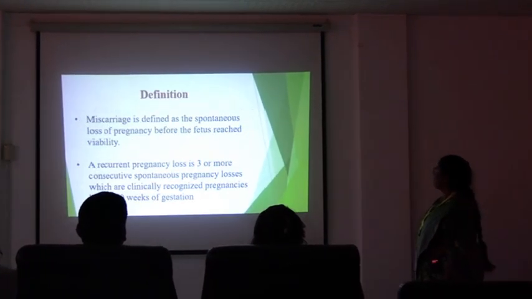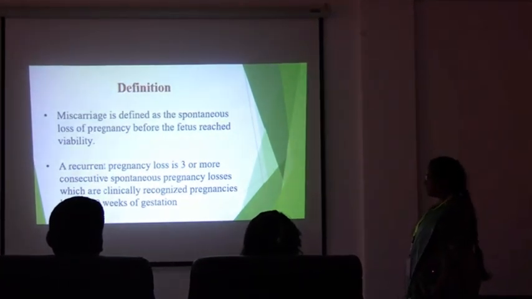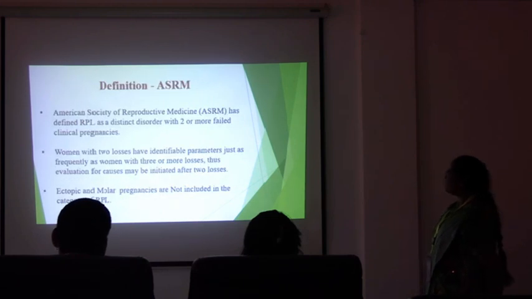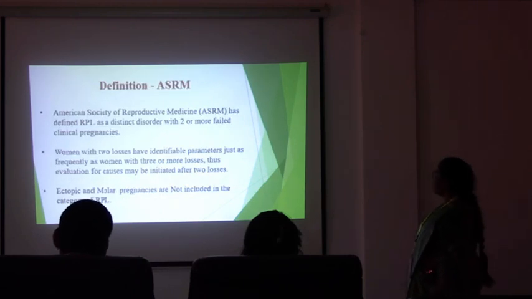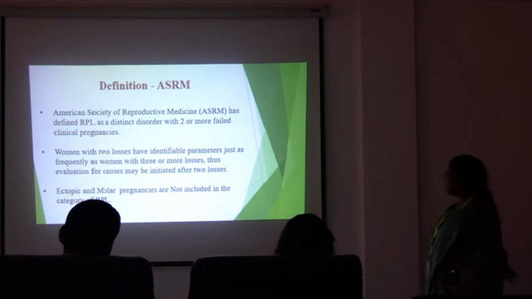Next slide. Miscarriage is defined as the spontaneous loss of pregnancy before the fetus reaches viability, and recurrent pregnancy loss is 3 or more consecutive spontaneous pregnancy losses, which are clinically recognized pregnancies before 20 weeks of gestation. But as per the American Society of Reproductive Medicine, RPL is defined as a distinct disorder with 2 or more failed clinical pregnancies, and women with 2 losses have identifiable parameters just as frequently as women with 3 or more losses. Thus, evaluation for causes may be initiated after 2 losses also, and ectopic and molar pregnancies are not included in